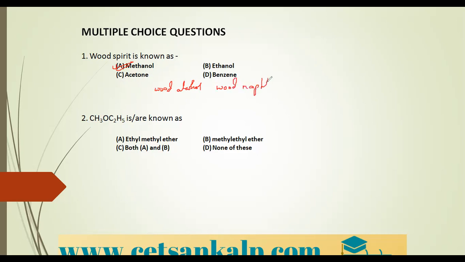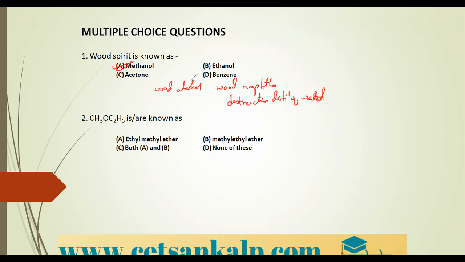It is also called wood naphtha, as the earliest method for its preparation was by destructive distillation of wood. When the destructive distillation of wood was done, we got methanol. Therefore, methanol is commonly called wood spirit.